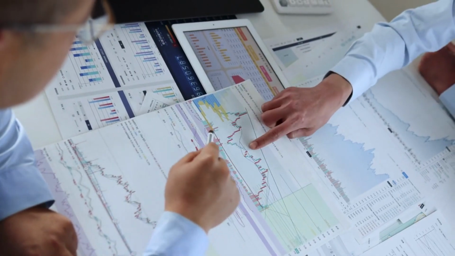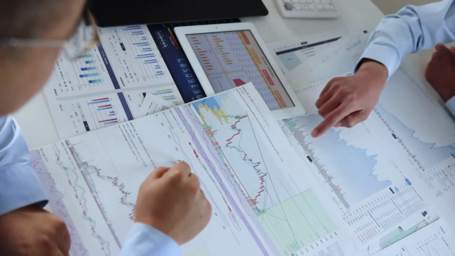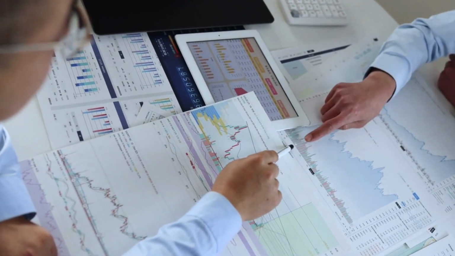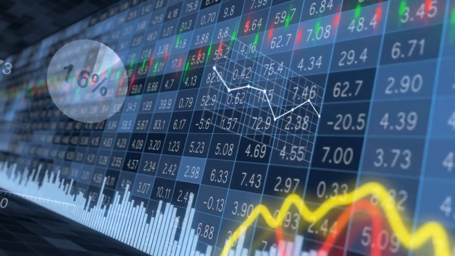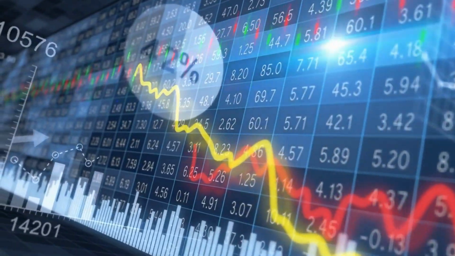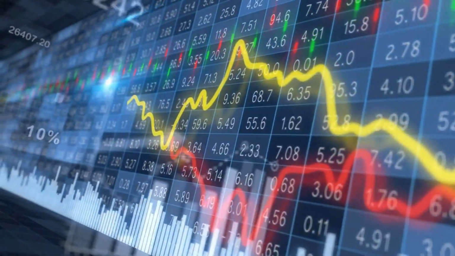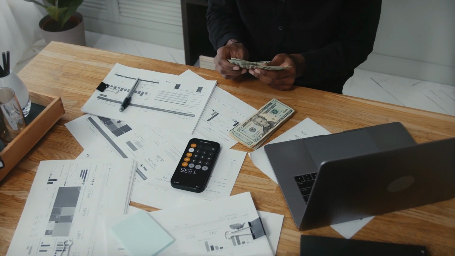Some investments may do well during an economic upswing, while others may do better during a downturn. By having a diversified portfolio, you're increasing the chances that at least some of your investments will do well regardless of the economic climate. Diversification, therefore, can be a great way to help smooth out the volatility of your portfolio over time, aiming for a steady rate of return.